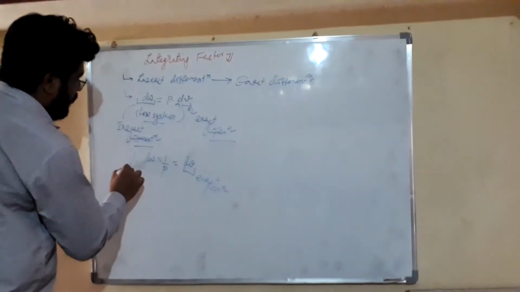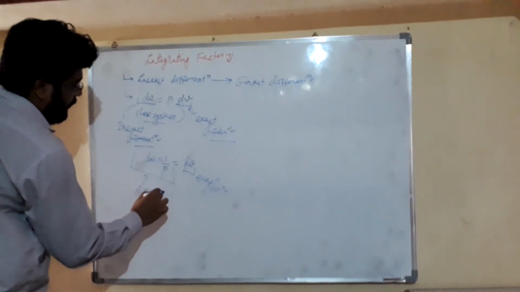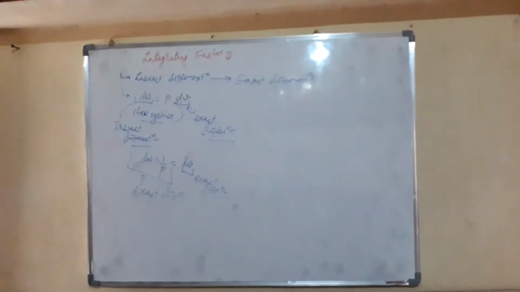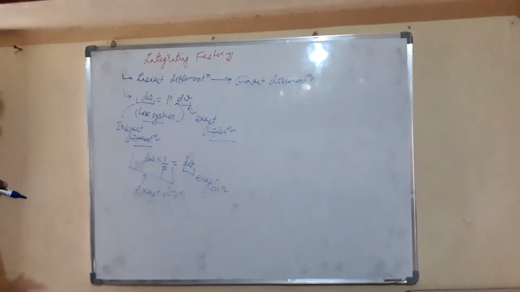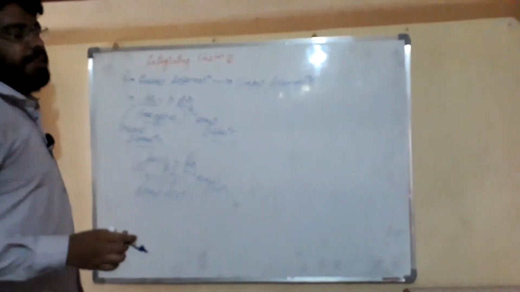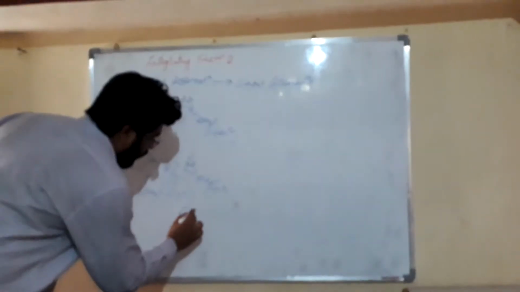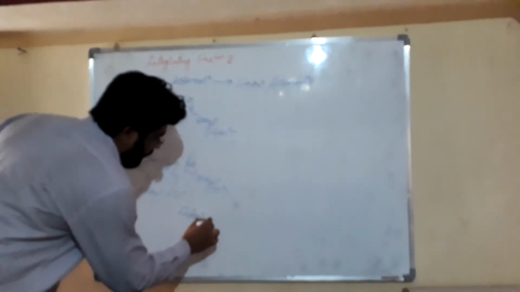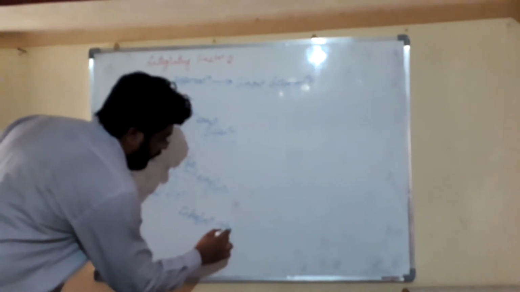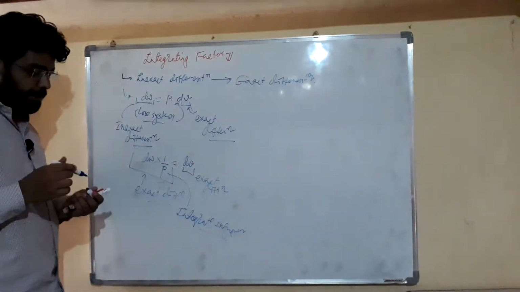So this also becomes exact differentiation. Our inexact differentiation gets converted into exact differentiation by multiplication with 1 upon P, and this 1 upon P is called the integrating factor. In this way, our integrating factor converts inexact differentiation into exact differentiation.